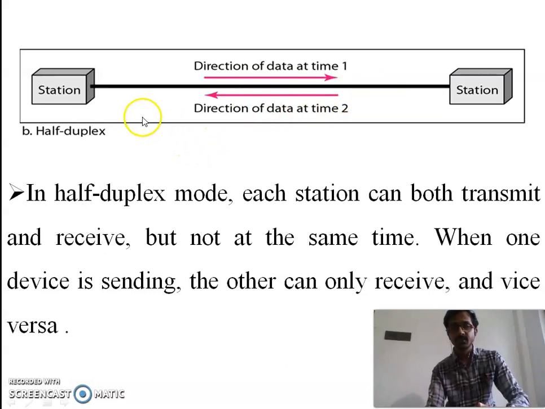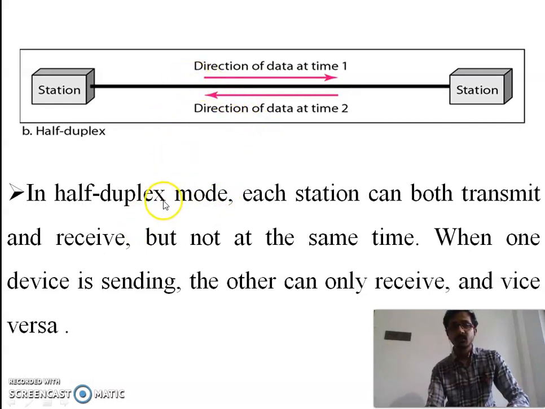That means, suppose one time it acts as a sender and the other acts as a receiver, and next time the roles switch, like this. Half duplex communication is bidirectional communication.